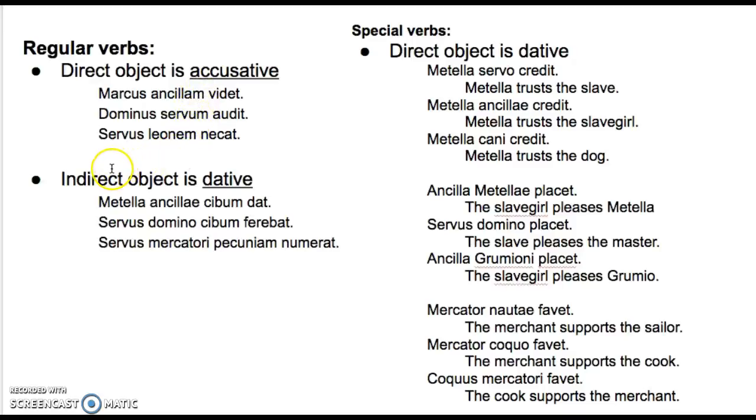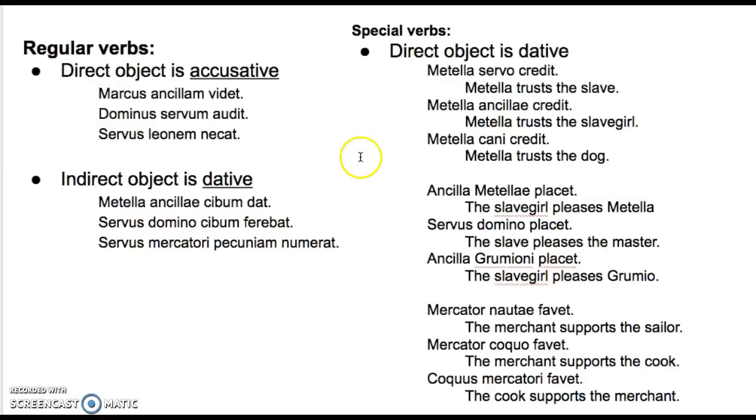Don't forget, there are also indirect objects. This is the original use of the dative case that you learned last year. Dative means to or for. Metella gives accusative food to the dative slave girl. The slave was bringing who or what? Accusative food to the dative master. The slave counts who or what? Accusative money for the merchant. This is an indirect object, and that's what dative case is used for as far as you know so far.